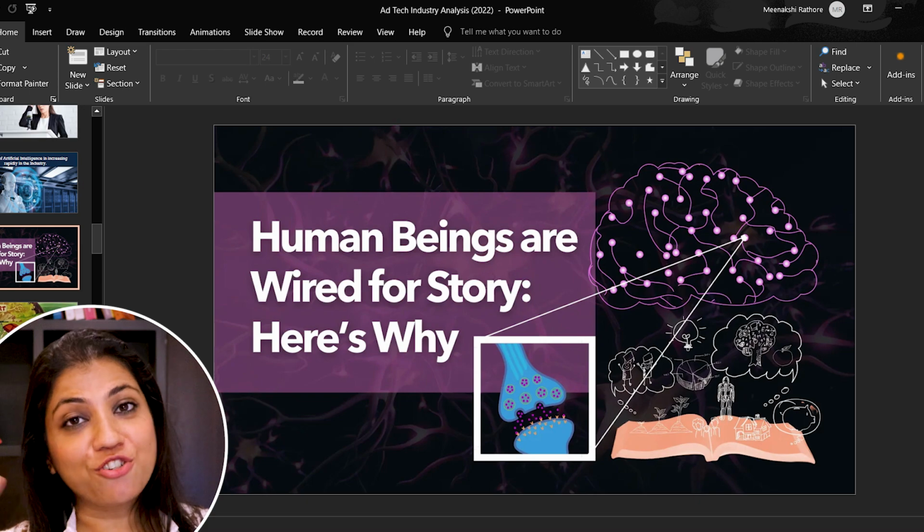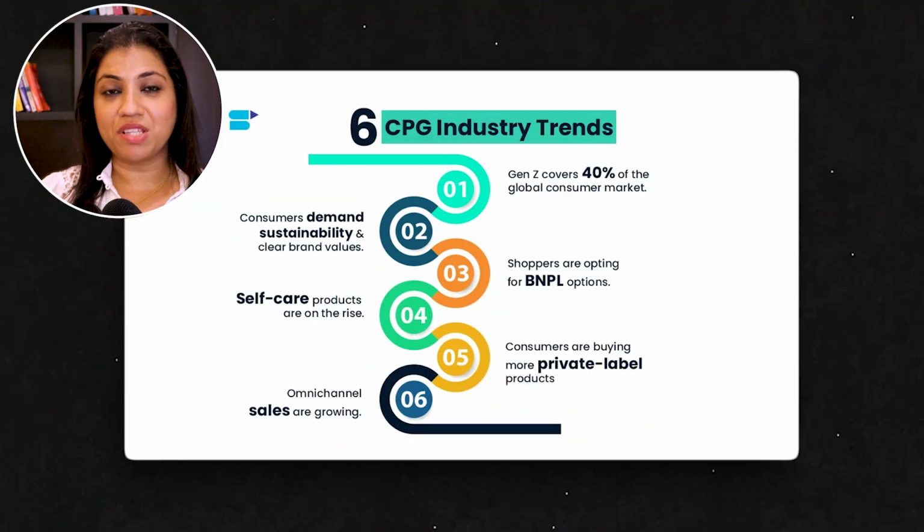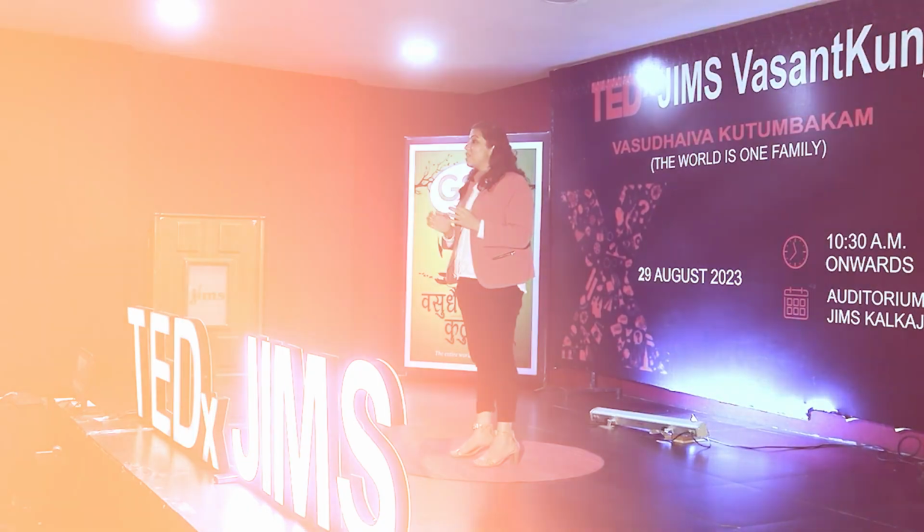Tip number 21, engage with personal stories. Our brains are naturally hardwired for stories. If you include stories which have a strong opening, a body, and a conclusion, you take the audience along with you and they stay engaged throughout the presentation. For example, if you're discussing an industry trend in your presentation, then talk about a story of how your company or you navigated during a similar trend that happened in the past. For example, when I was giving my TED Talk, I talked about a story of moving to the US and how I navigated by transitioning myself into a new culture and a new country.